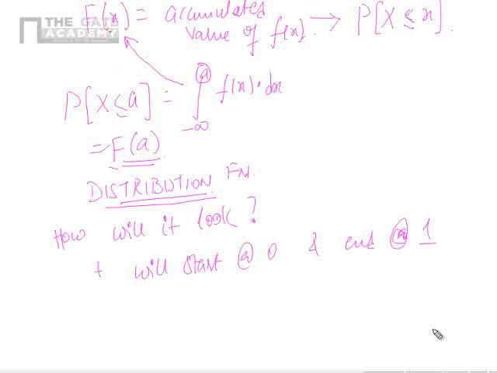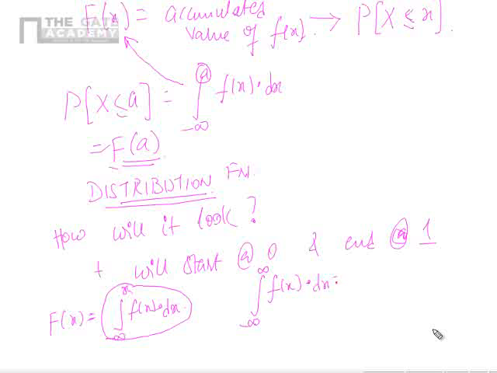What is capital F of x? Capital F of x is nothing but the integral from minus infinity to x of f of x dx. Correct? Now, what is the maximum value of this integral? I know small f of x is a density function. I know that the integral from minus infinity to infinity itself is 1.